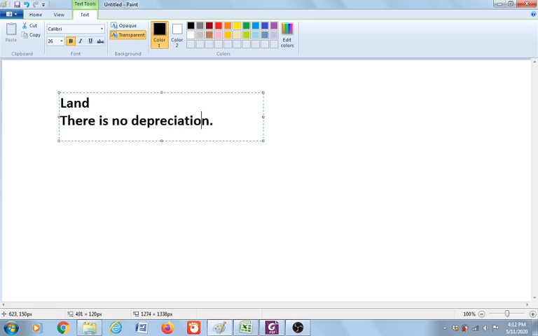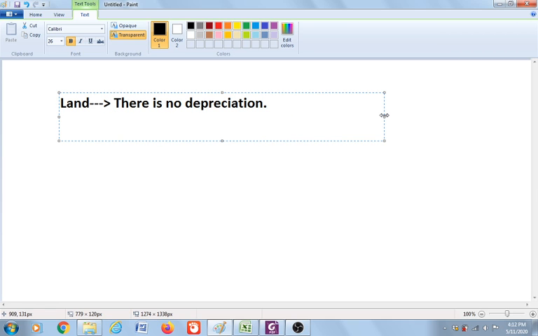So as a conclusion, there is no depreciation for land, but other types of asset such as machines, equipment, and cars have depreciation.